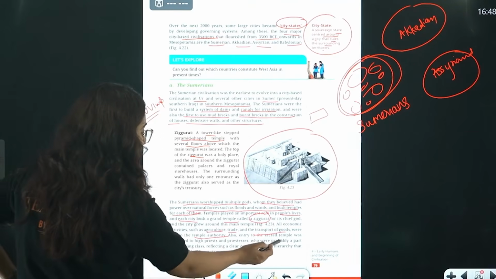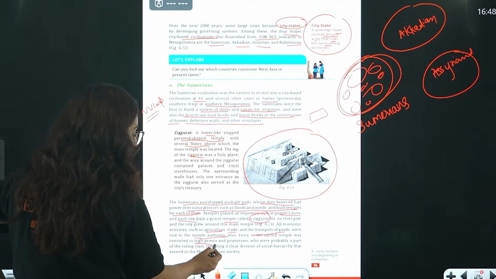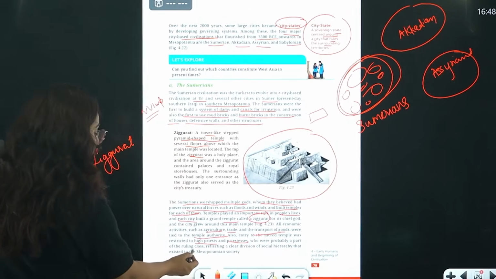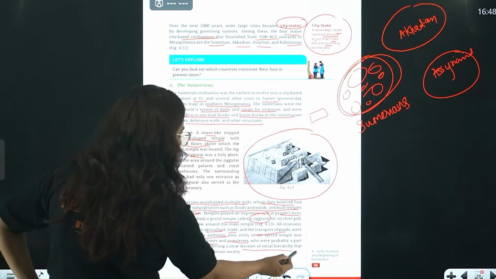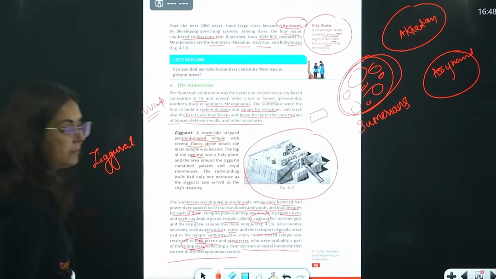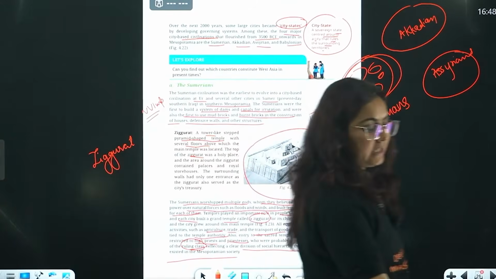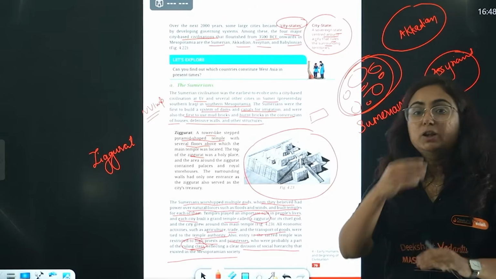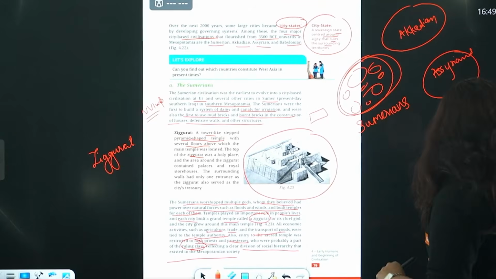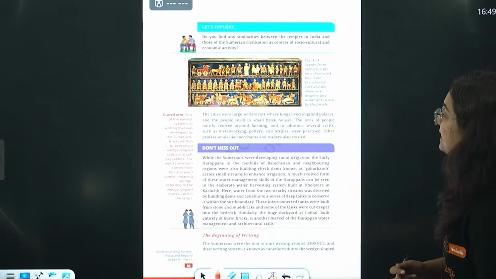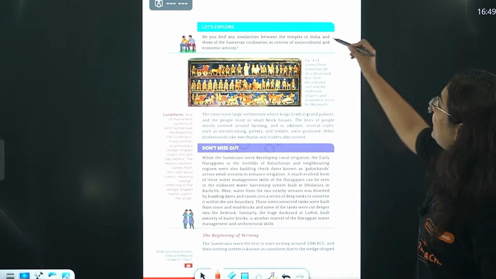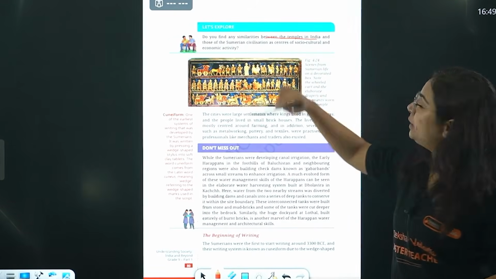Okay? However, this temple entry was restricted to certain high priests and priestesses that would probably be a part of the ruling class, reflecting a clear division of social hierarchy. Is that social hierarchy found in Indus Valley civilization? No. No such hierarchy has been found in the Indus Valley civilization, and this is about the Sumerians. Right?